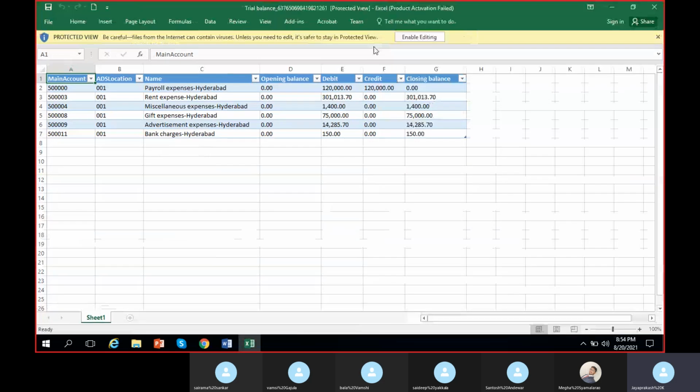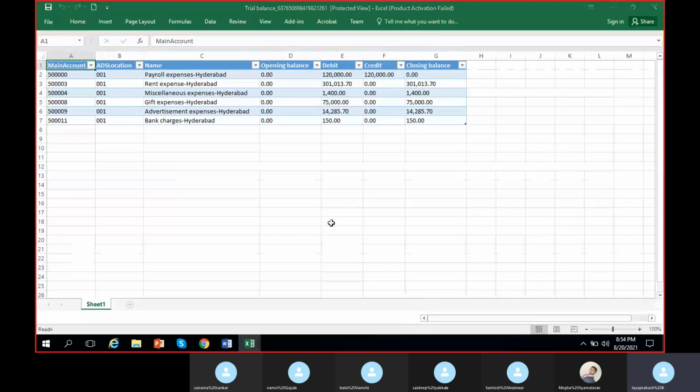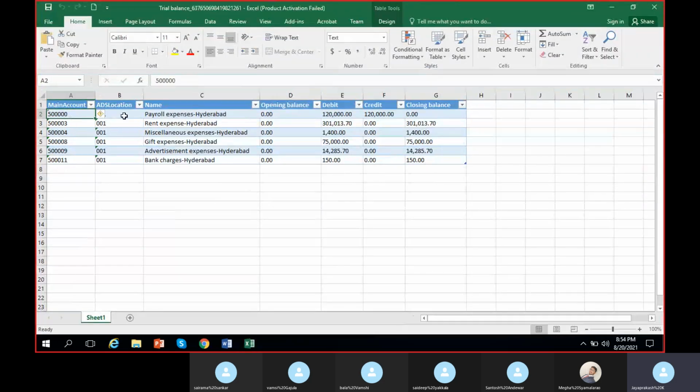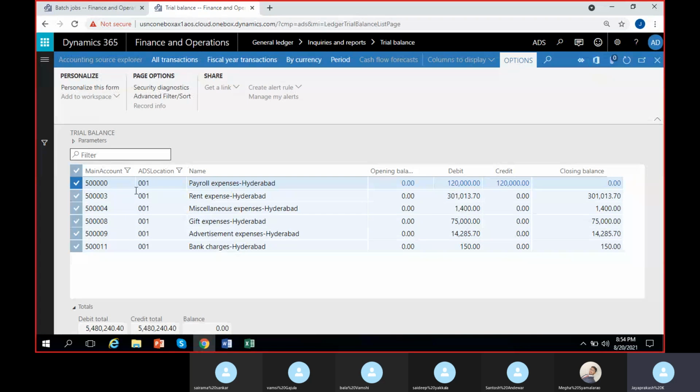Thankfully, here enable editing. So I can see main account plus location value, main account name plus location value, and the balances. If you don't want these three, you can hide them and you can see the closing balances, which are the original existing balance for that particular period. This is how simple it is. If we use financial dimension sets, that is the use. You can easily track down the balances.